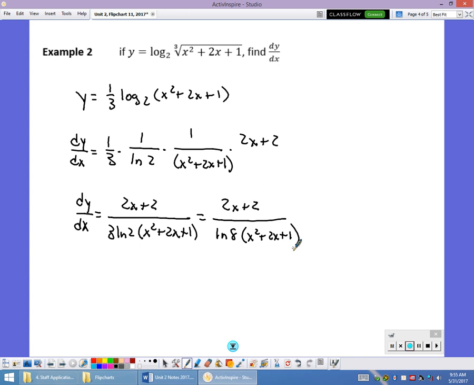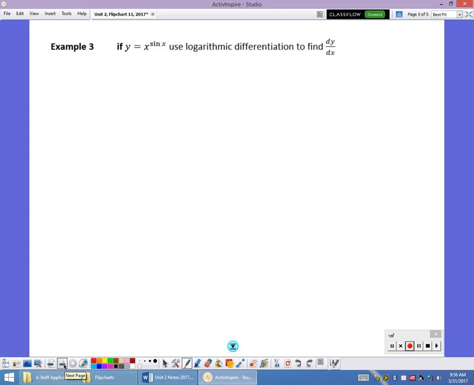And then at the end of this unit, or at the end of this assignment, you're going to run into some problems where you have to use some logarithmic differentiation. And what I mean by logarithmic differentiation, and you only apply this when you have something that has a variable in the base and a variable in the exponent. So I have an x in the base and I have an x in the exponent. Then I'm going to apply logarithmic differentiation. To do this, I'm going to take the natural log of both sides of the equation.